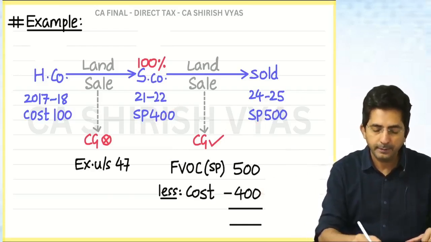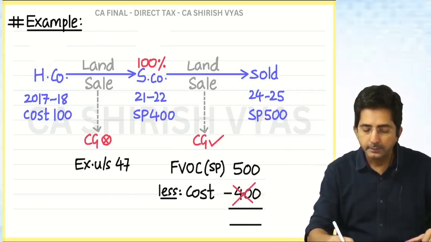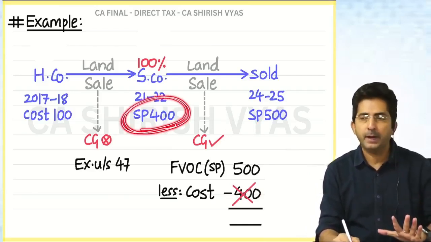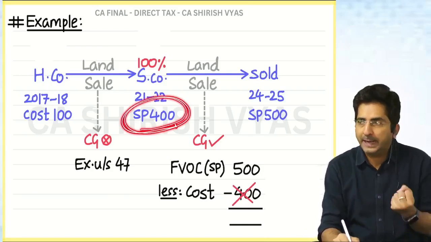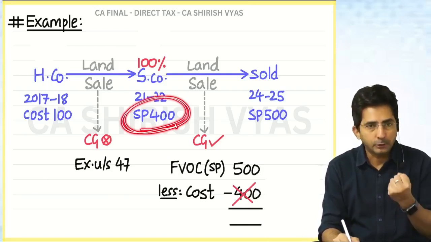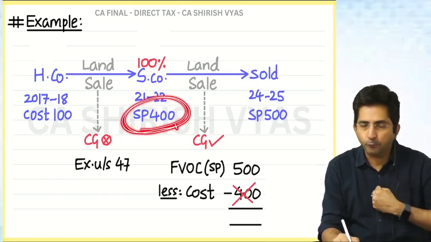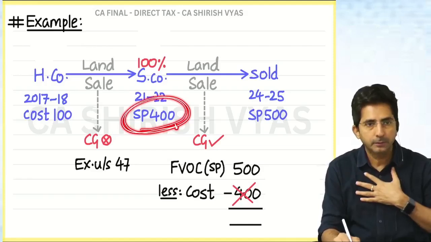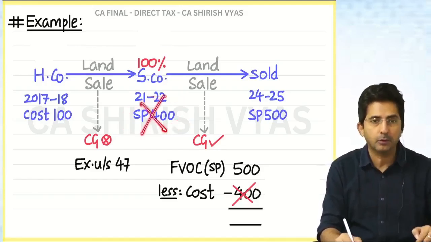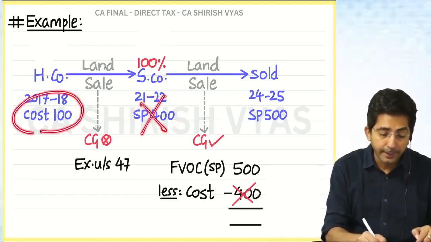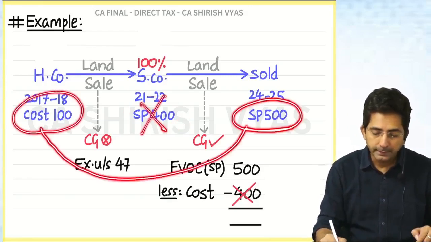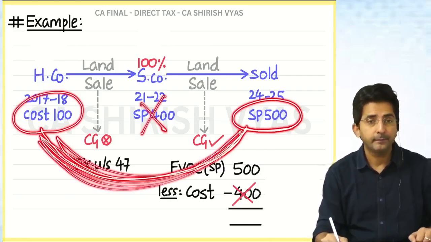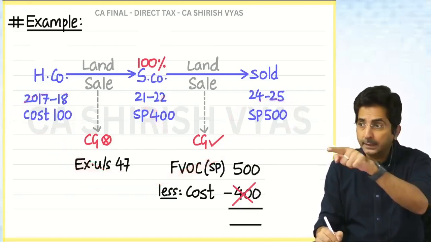But it is not like this. See, naturally you will take 400 as the cost. Why? Because holding got the land for a price of 100 and you get the land for a price of 400. So for you it's the cost. But I will not take this as the cost. I will take 100 as the cost. And this will be the capital gains. Why? This is written in section 49.1.